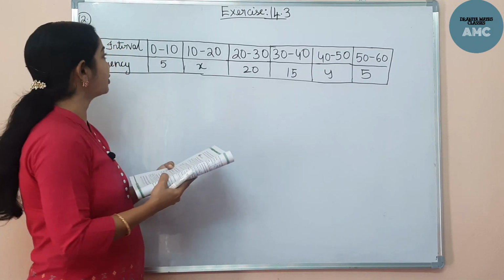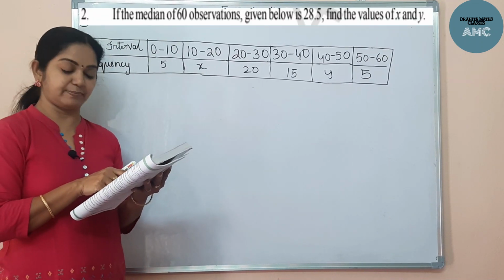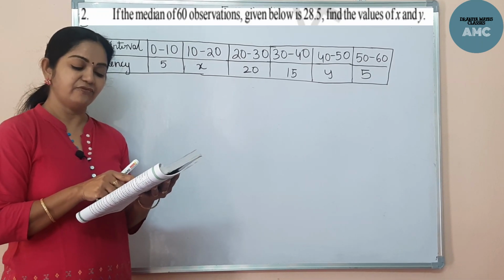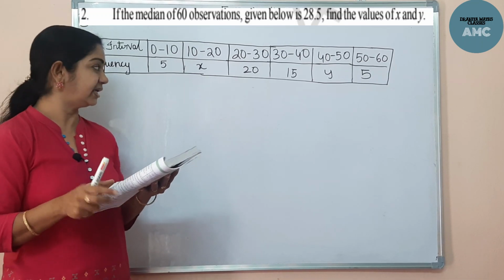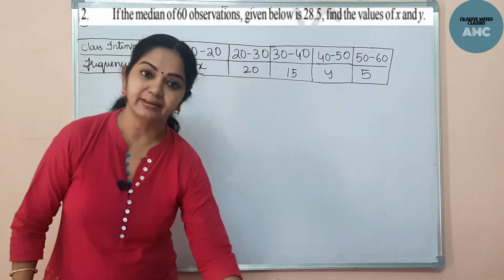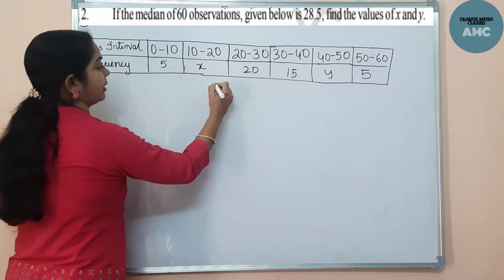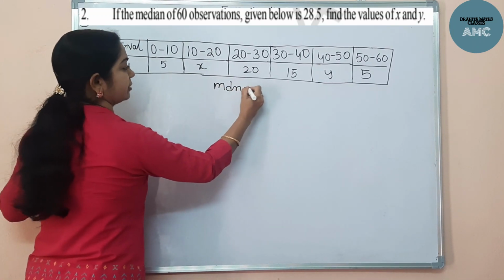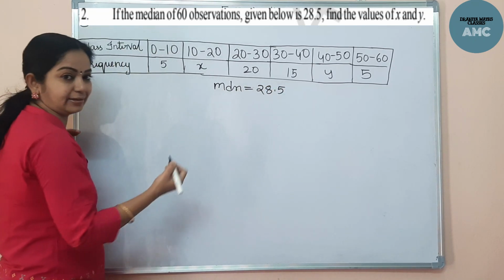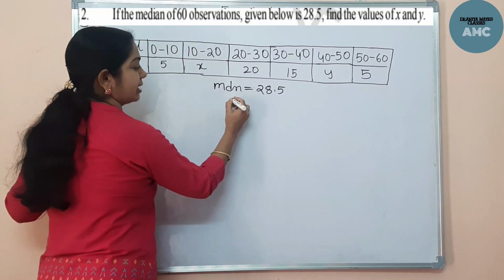Now the second problem: if the median of the 60 observations given below is 28.5, find the values of x and y. Here the tabular column is given. The median value is already given, 28.5, and the table is given for 60 observations.